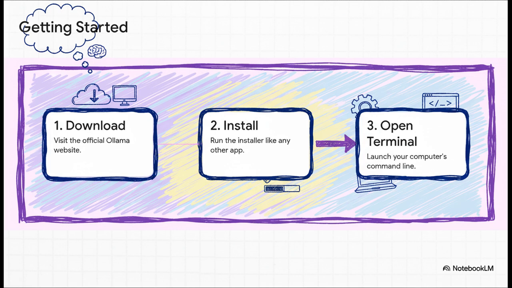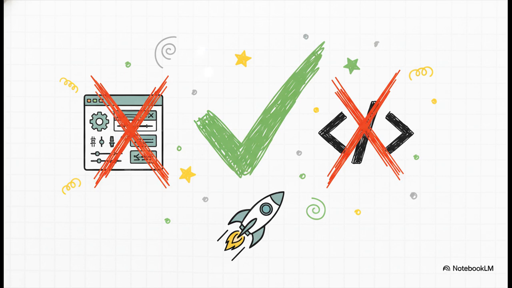On a Mac, that's the terminal. On Windows, it's PowerShell or Command Prompt. And hey, don't let that term scare you. You don't need to know how to code. You just need a place to type one little command. And that's literally it. You're done. No crazy configurations, no coding skills needed. You are now fully set up and ready to go. It really is that fast.